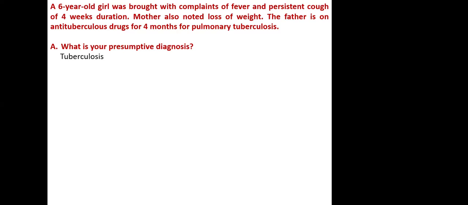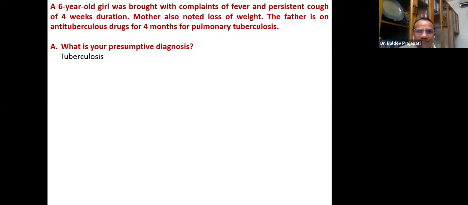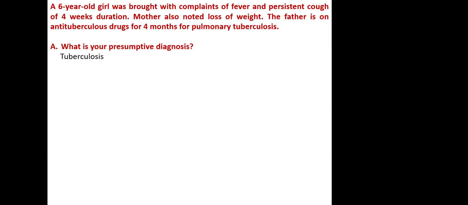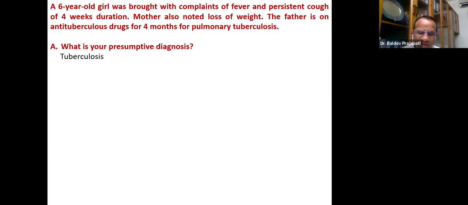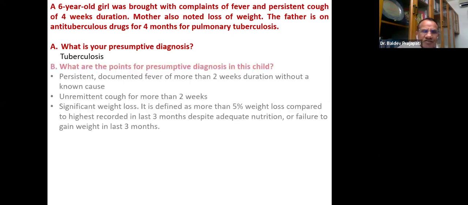So we have a few answers. What are the answers? The DP has answered persistent cough and fever more than 2 weeks. Weight loss. Father is a known case on ATT. Nehal sir has answered fever, persistent cough, and weight loss. You know, here presumptive diagnosis. So exactly, and that's why I said 3 points. Very rightly answered, I think.